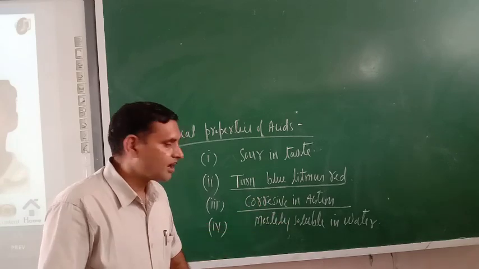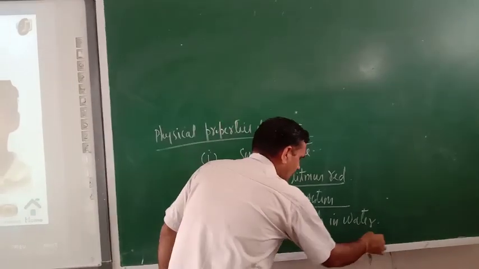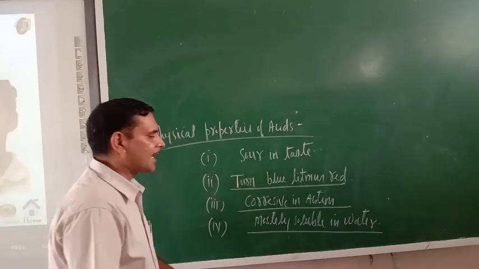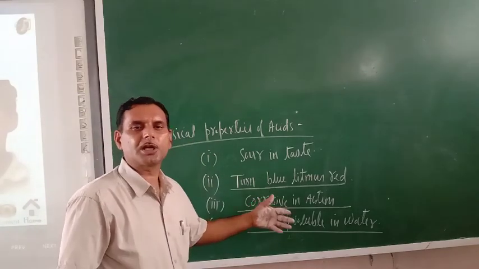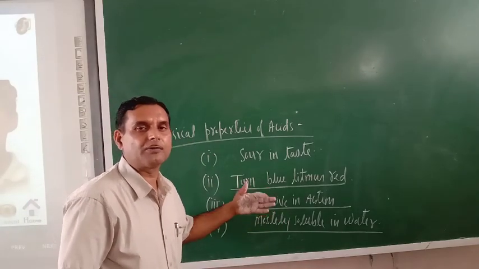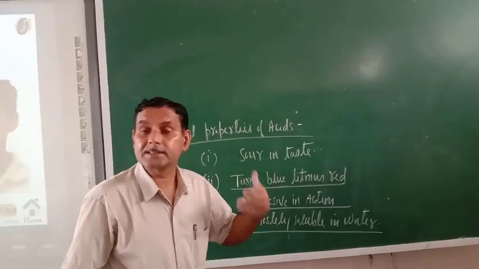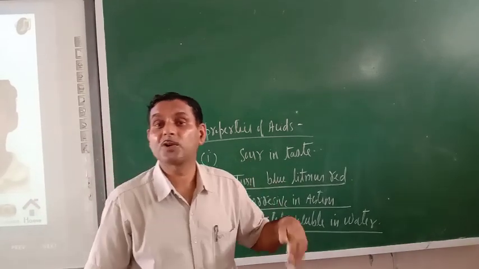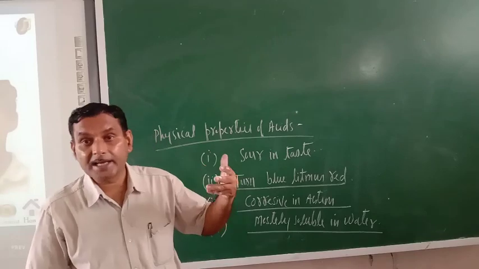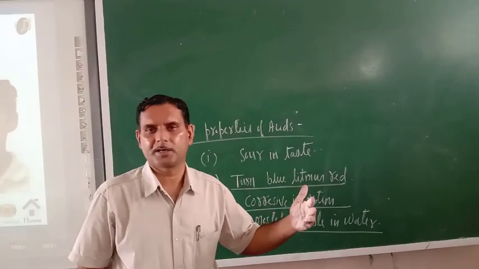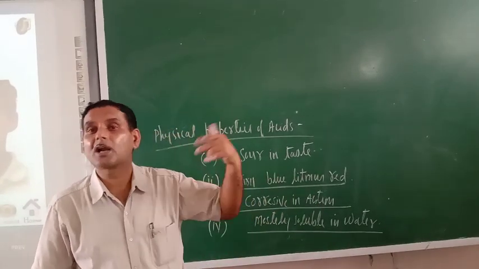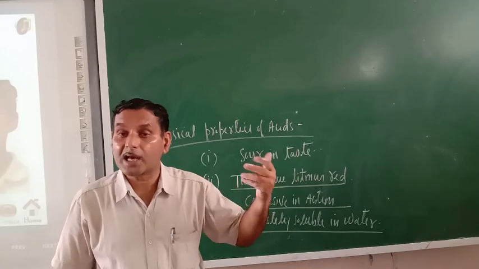Next, almost 90% of acids are soluble in water. So mostly all acids are soluble in water. Remember, acids which are soluble in water are known as alkali. Some acids are not soluble in water. So the acids which are soluble in water, that is only known as alkali.